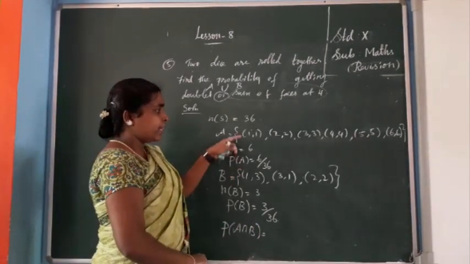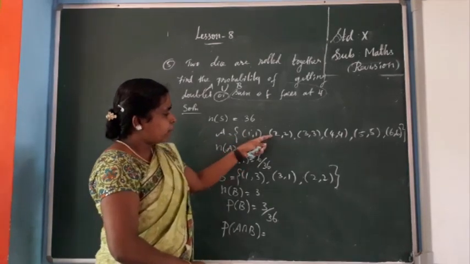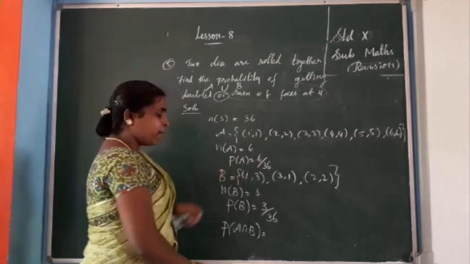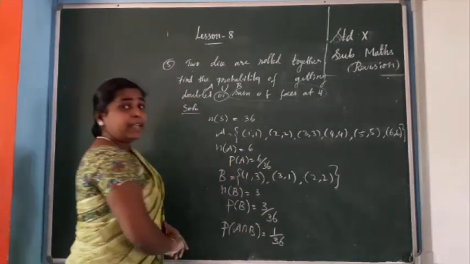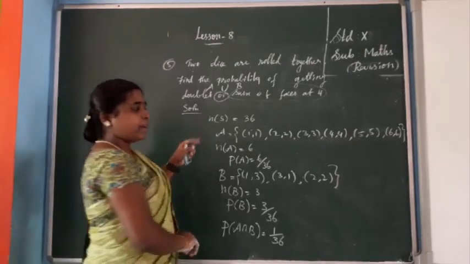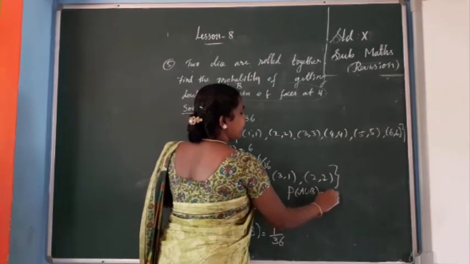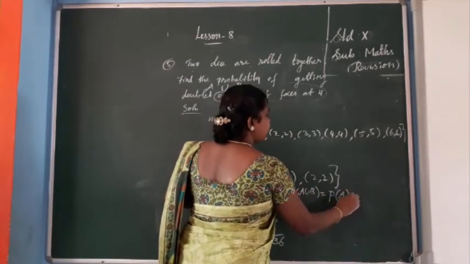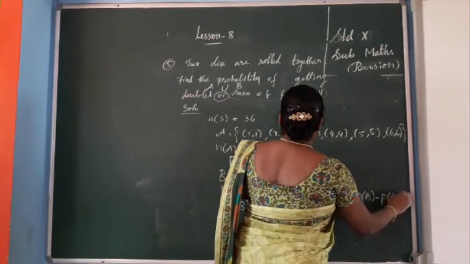Two sets are here, A and B. You find the common. 1 comma 1 is not here. 2 comma 2 only common. So 1 by 36. Now you have to write the formula. Actually 2 sets only. There P of A union B equal to P of A plus P of B minus P of A intersection B.